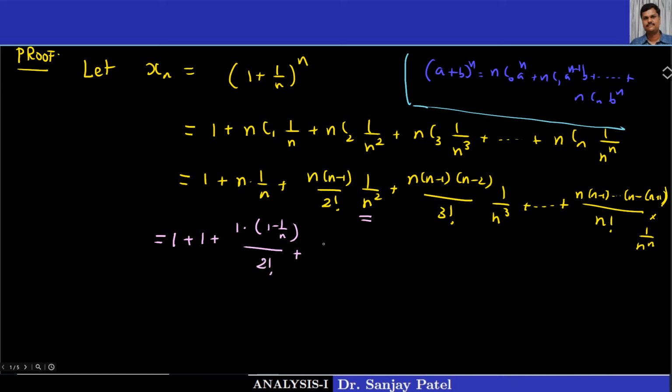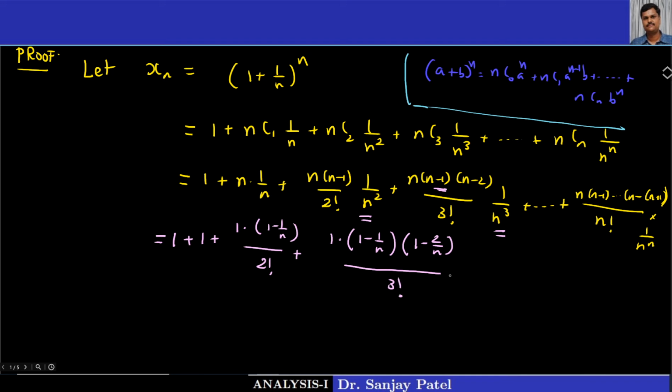The same way for the third term, we have n cube over here, which we can write as n into n into n. 1 n will be cancelled, or we can say it is 1 n upon n is 1. Then n minus 1 upon second n gives you 1 minus 1 upon n. Then the remaining n, we divide this n minus 2, and we get 1 minus 2 upon n, and this whole thing upon 3 factorial.